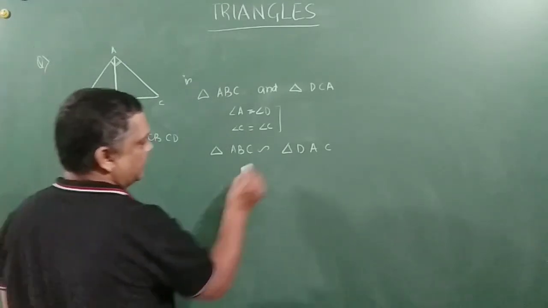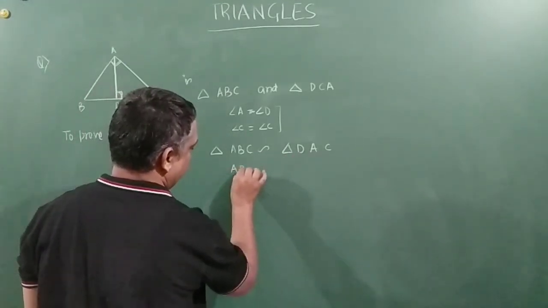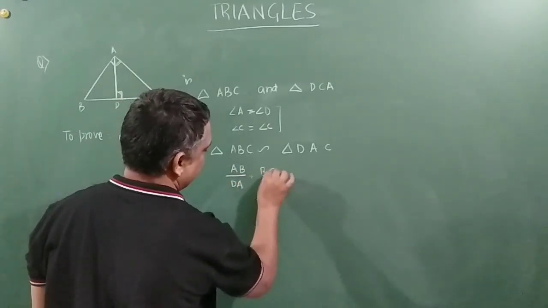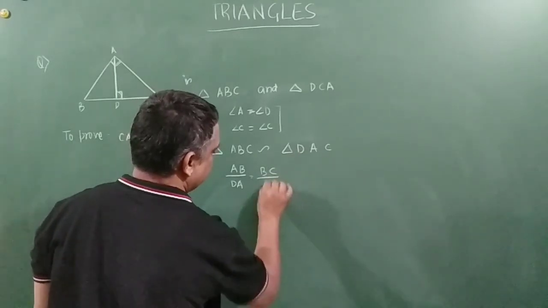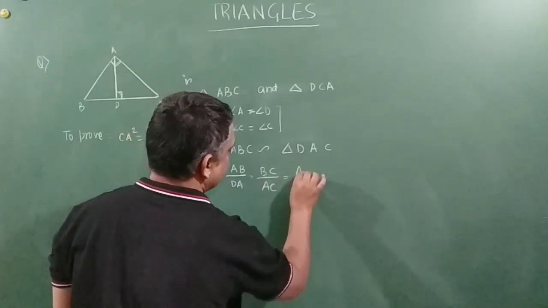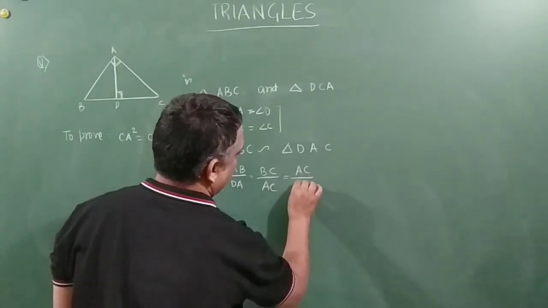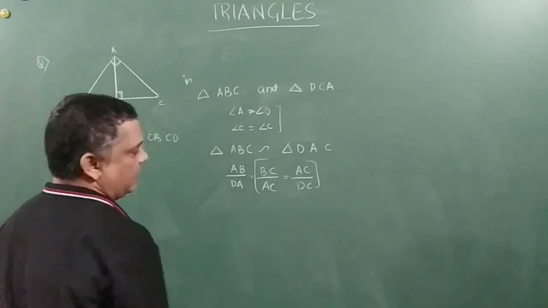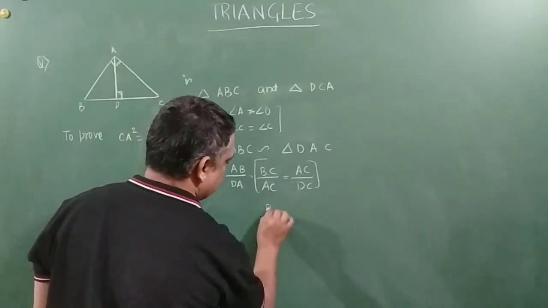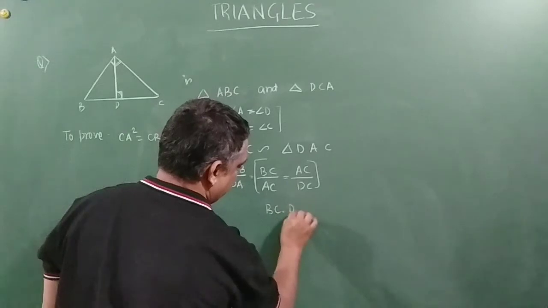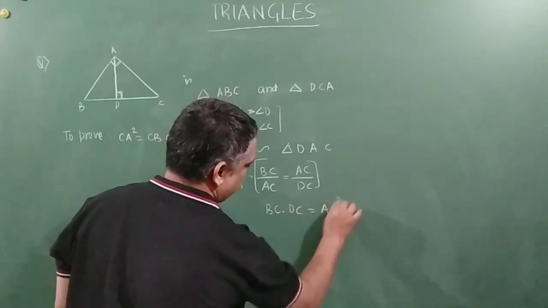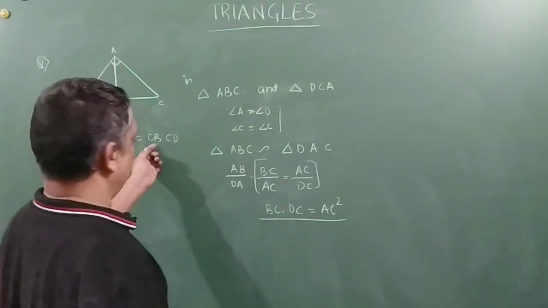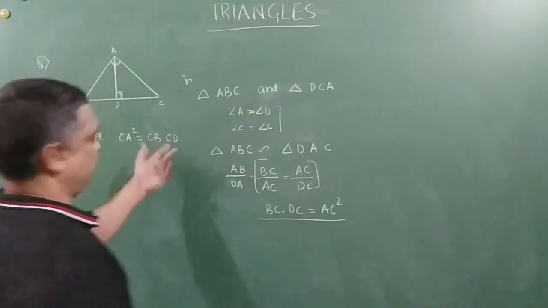Now what happens, friends? We can write the proportion: AB by DA is equal to BC by AC is equal to AC by DC. So we will use these two and do a cross multiplication, which gives me BC into DC is equal to AC square. You got it? So AC square is equal to BC into DC, that is nothing but CB into CD.